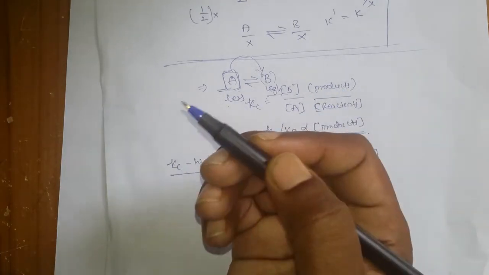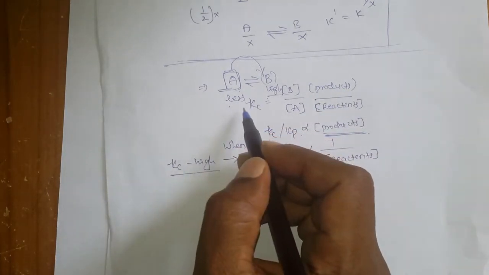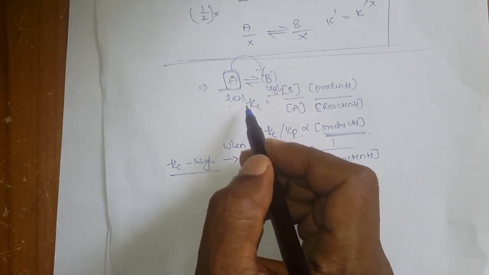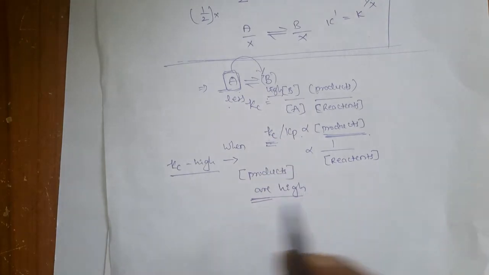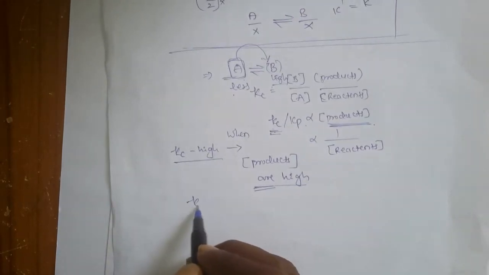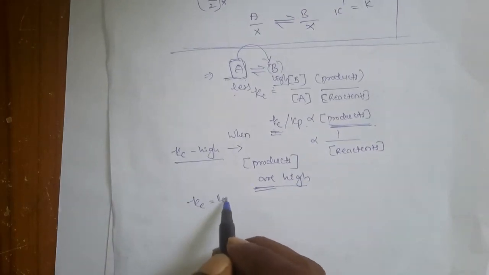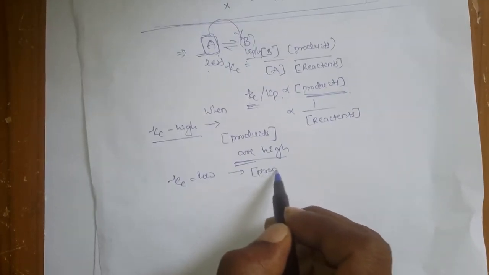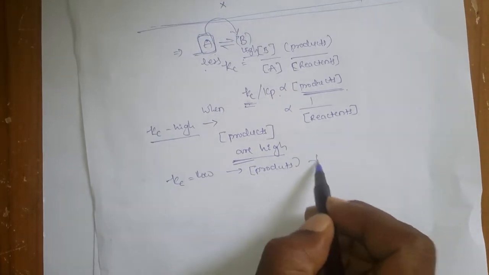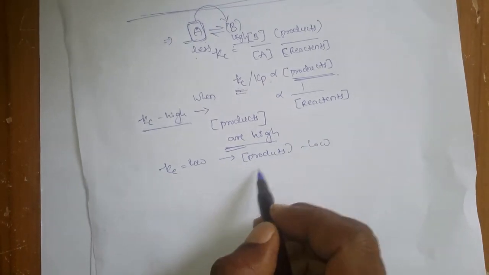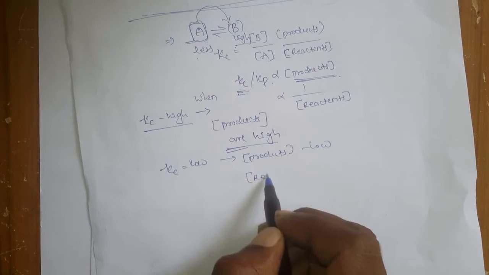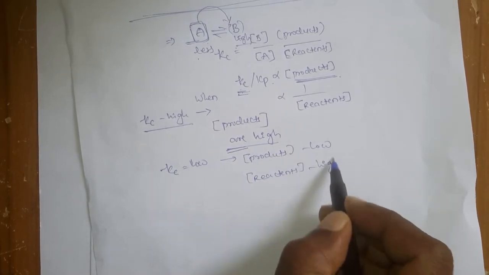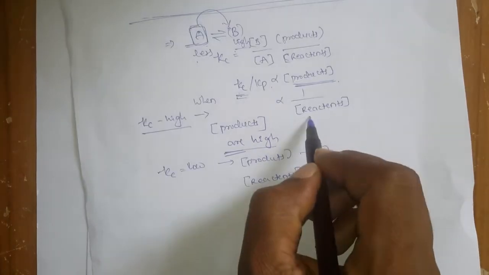The extent to which the reaction is carried out is more than 50%. If the Kc value is low, that means the product concentrations are also low. So indirectly you can say that the reactant concentrations are high, because it is inversely proportional.